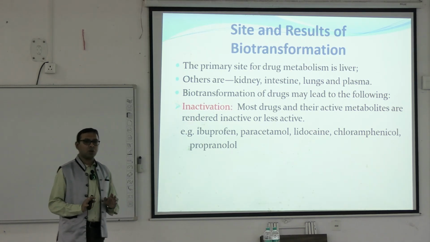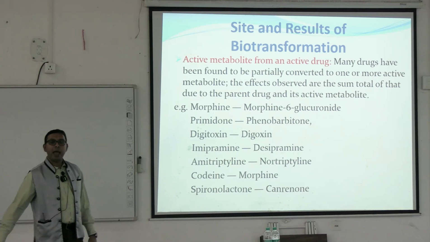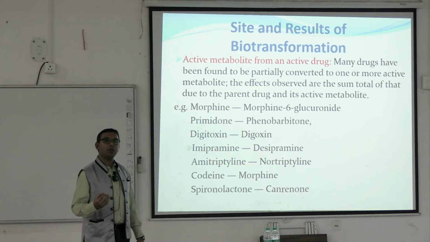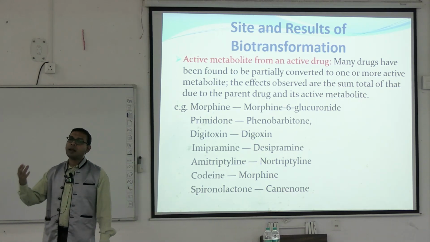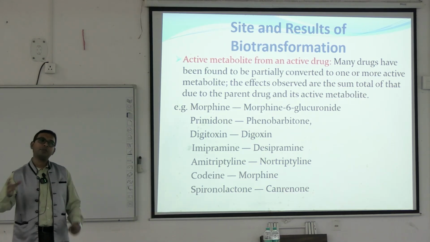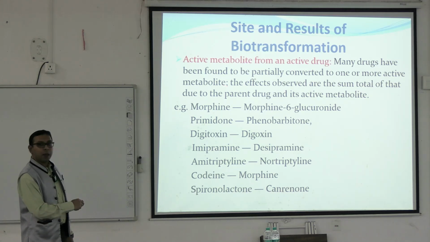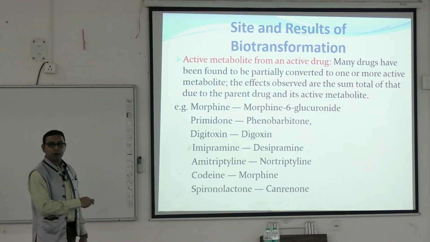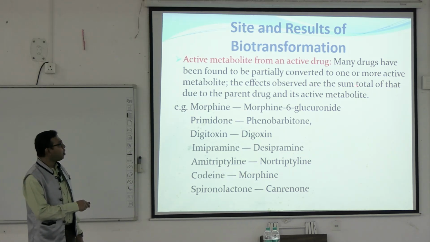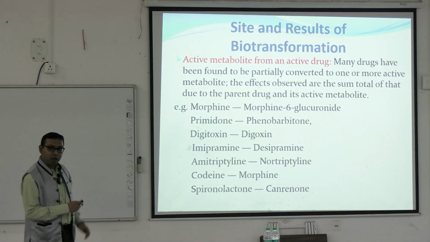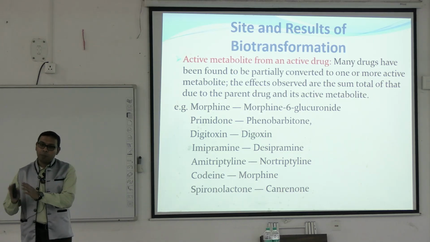This is commonly used. Next is an active metabolite from an active drug. That is, after metabolism, the drug is active and the metabolite is also active. Active means they have some biological effect on some tissue or organ. Many drugs have been found to be partially converted to one or more active metabolites. The effects observed are the sum total of the parent drug's biological actions as well as the biological actions of its metabolite.